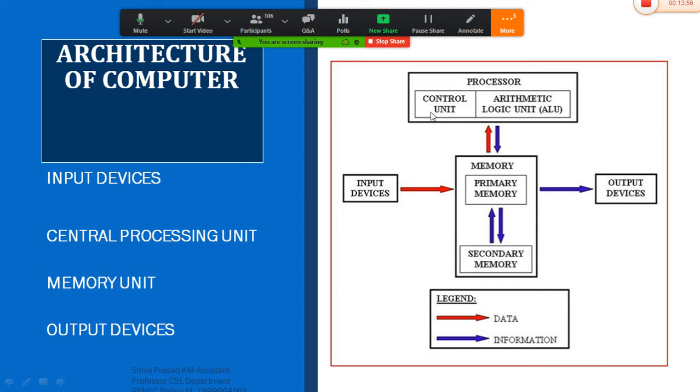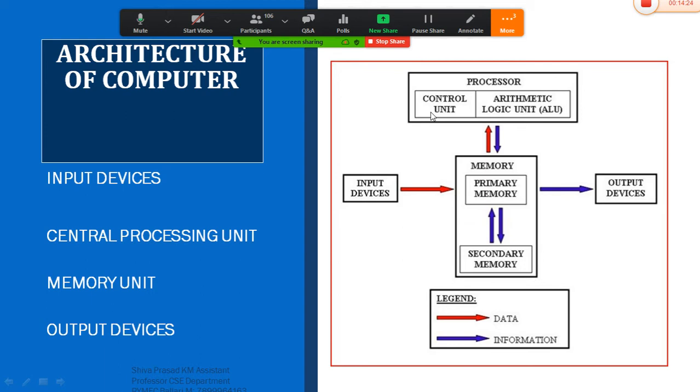Here, what is the control unit? The control unit is the one which acts as a manager of your computer system. It is going to control your computer system based upon the inputs sent by the user. Whereas the arithmetic logic unit helps you perform basic arithmetical operations as well as logical operations related to various problems which we are going to perform in future.